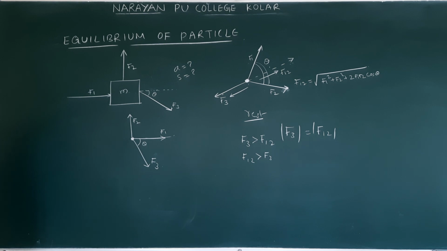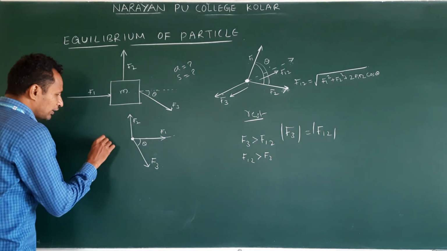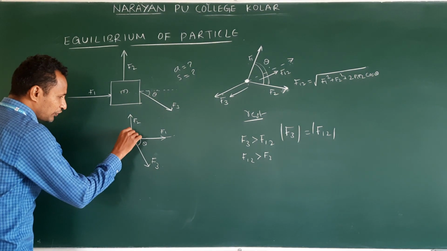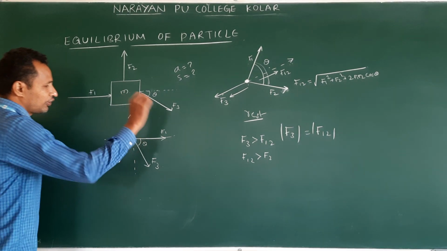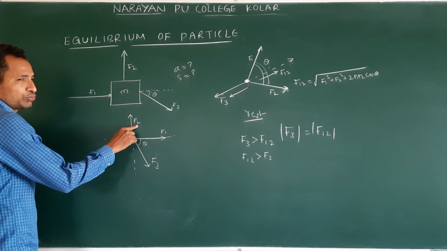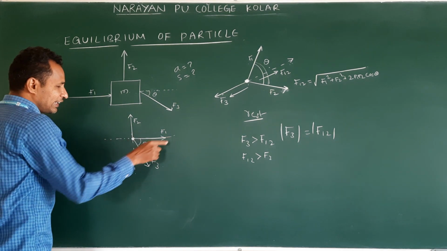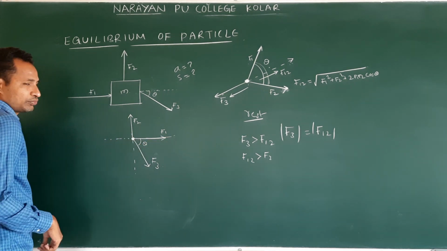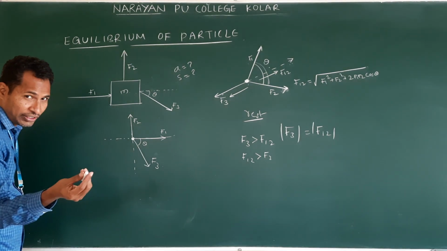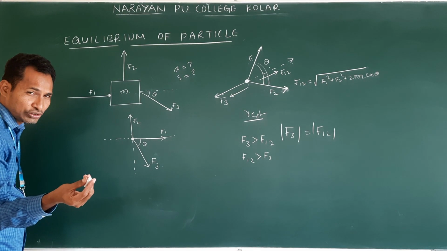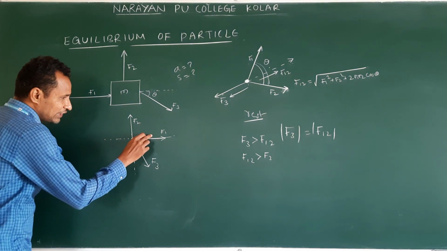After that, what will we do? Then all the forces we will make into x and y directions. Already F2 is in the y direction, F1 in the x direction, and F3 we will resolve. How do we resolve? You know the concept of resolving vectors, resolution of a vector. On the theta subtended side it is F3 cos theta.